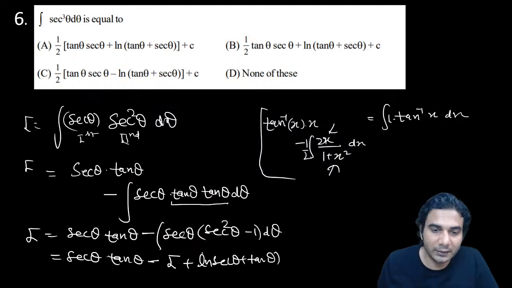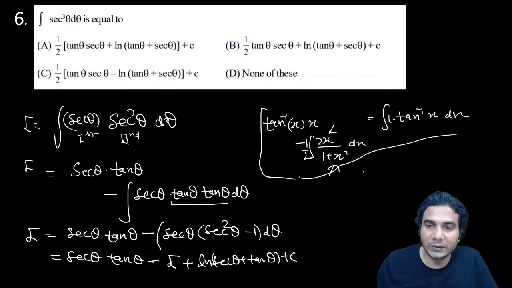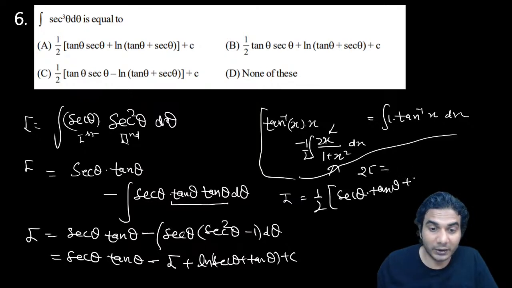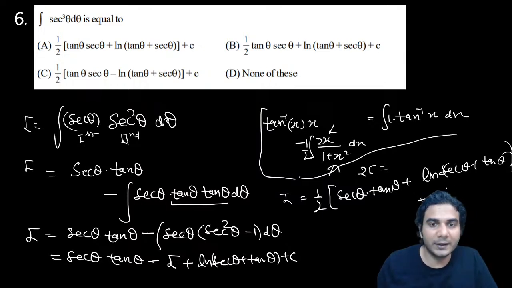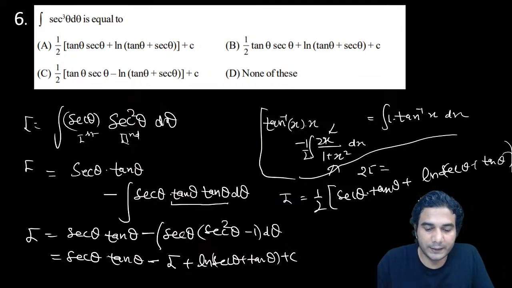This one done, we are done. Just need to separate I. So separate this. So 2I is equal to, or directly write I. So I is equal to 1 by 2 of sec theta into tan theta plus, sorry, plus ln of sec theta plus tan theta, all right. So this is your answer, plus C, all right. So I hope it is clear. So A is the correct option, all right. A is the correct option.